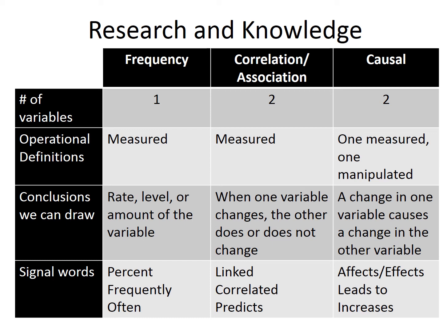Research purposes, goals, questions, and hypotheses tend to represent one of three types of claims: frequency, correlation, or causal. In other words, they tend to represent an interest in describing the levels of a variable, understanding how two variables interact, or the degree to which a change in one variable causes a change in another variable.